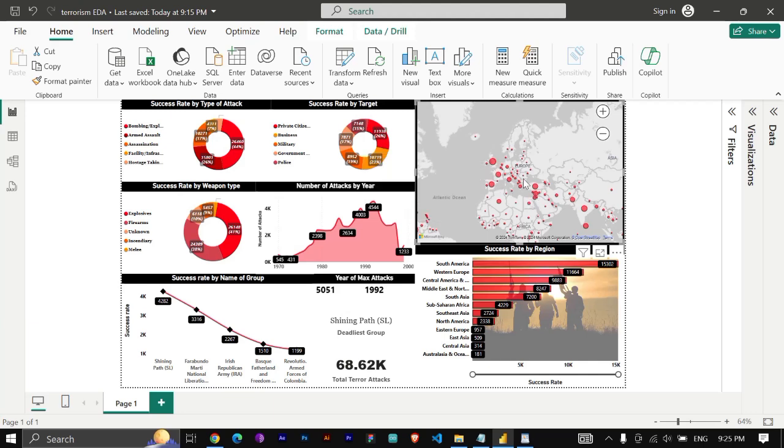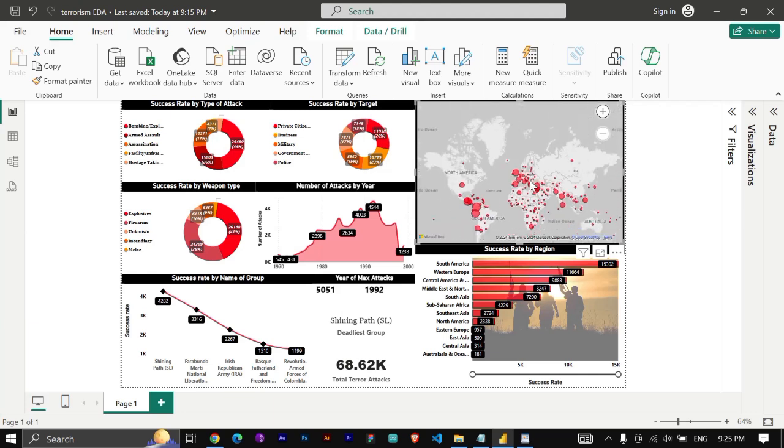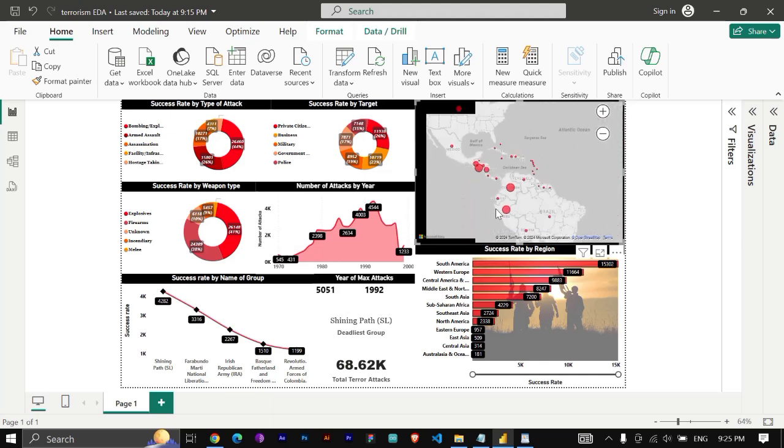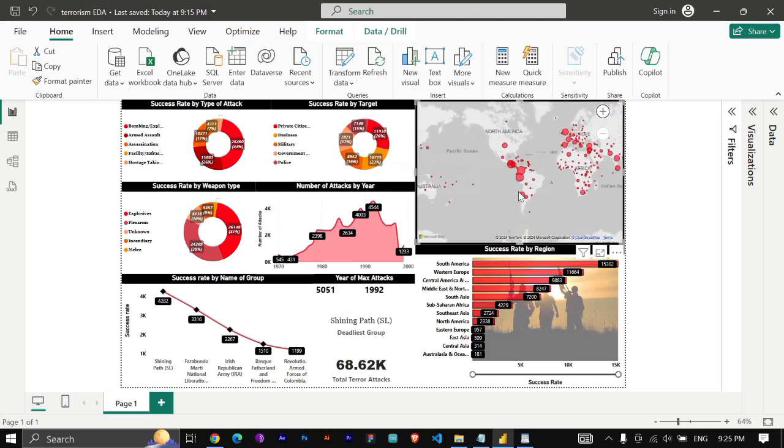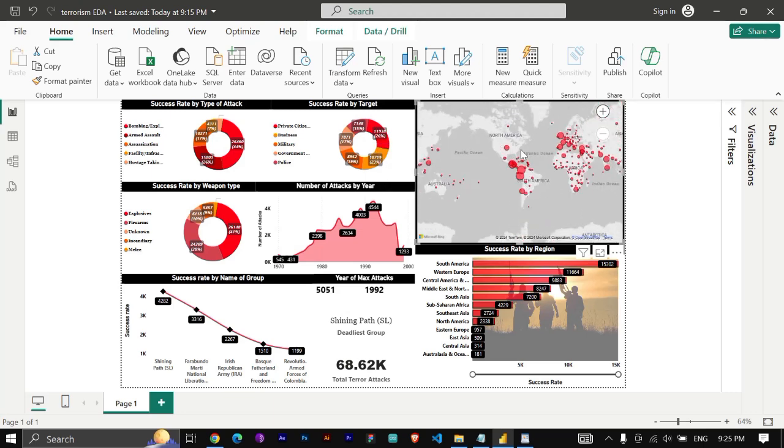Most of the attacks have been done in Europe, which is quite the same or even more than the Middle East. So Europe, and this South America and the southern part of North America, are also some of the favorite places for terrorists to attack.